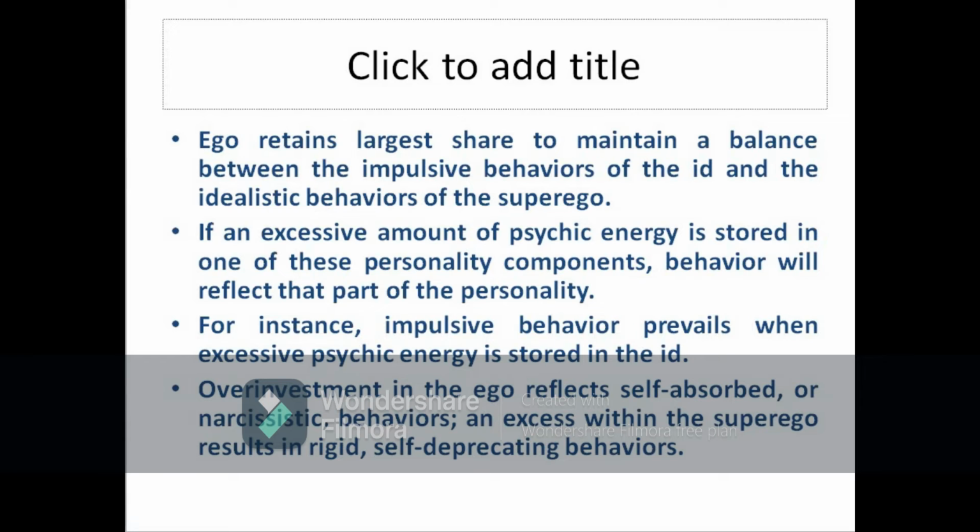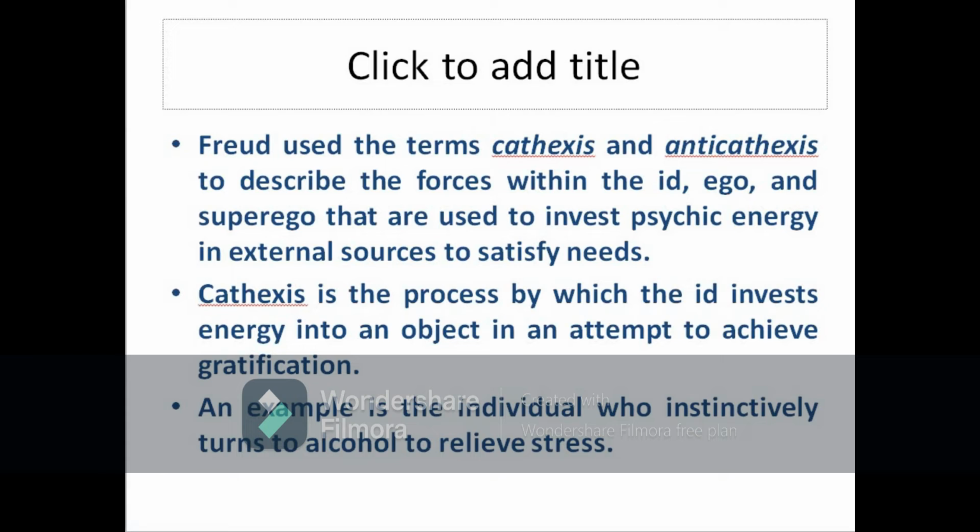If an excess amount of psychic energy is stored in any one of the personality components such as the id, ego or superego, then the behavior will reflect that part of the personality. That is what is referred to as the dynamics of the personality. There are two different terms which we need to understand while we learn about dynamics of personality. The first one is cathexis and the second one is anti-cathexis.